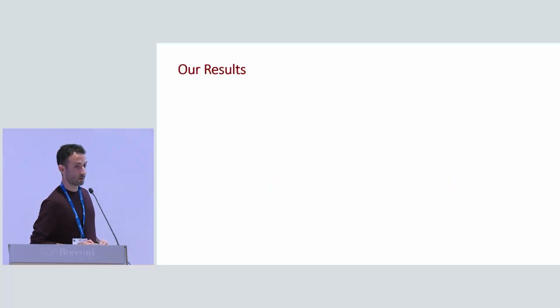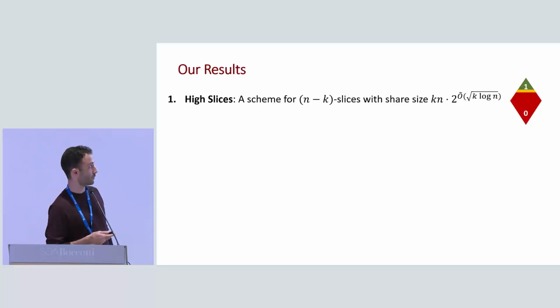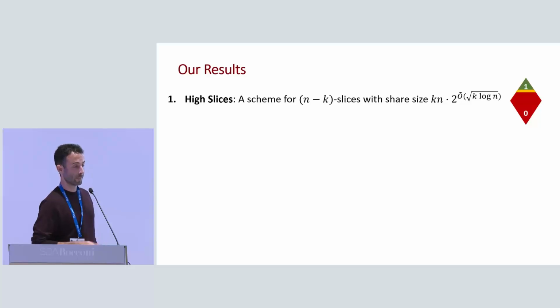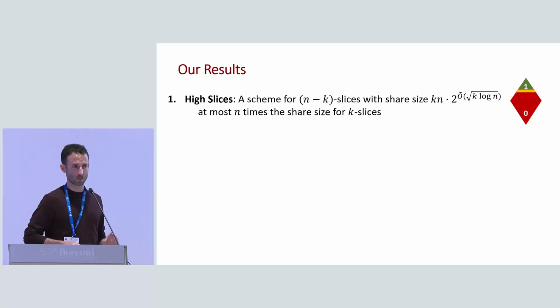So now getting to our results. We indeed managed to improve the state of the art for high slices, and we realize them with this share size k n times 2 to the square root of k log n, which is at most n times more than the best share sizes for the low slices, so there's only a small gap there now.